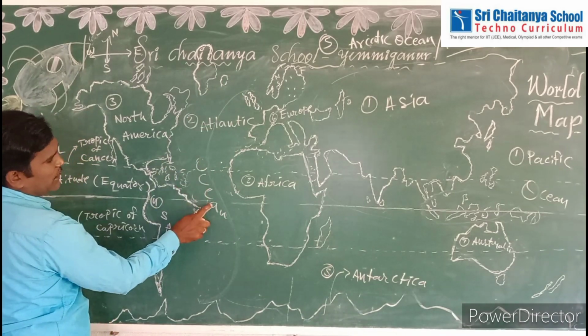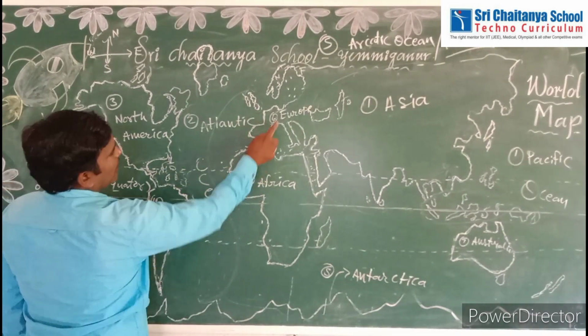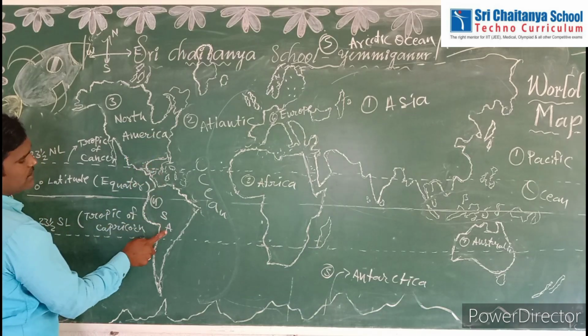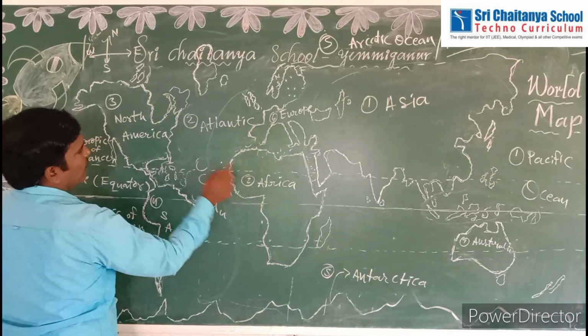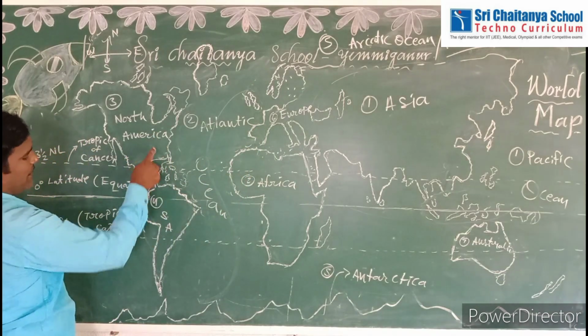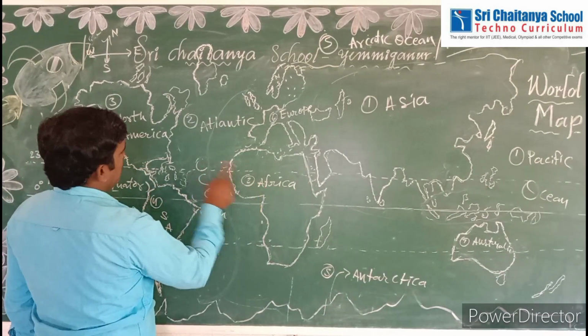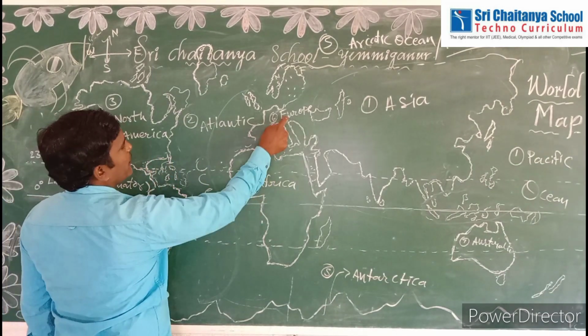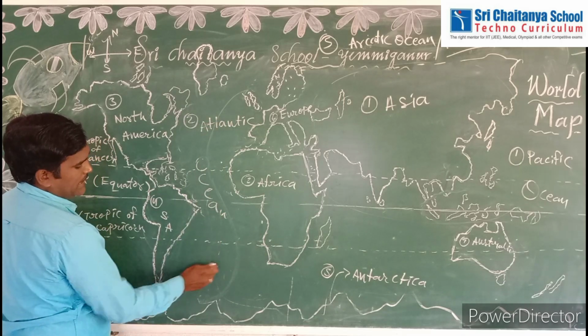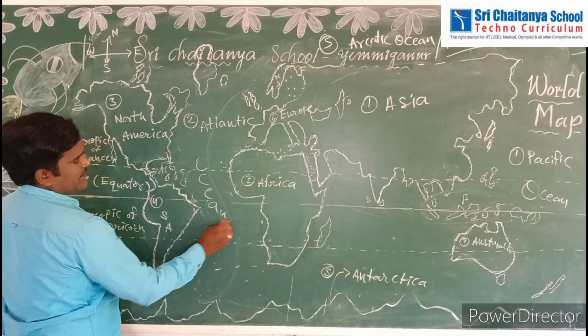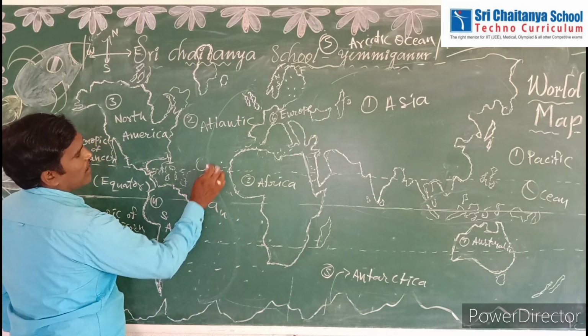This Atlantic Ocean is located between Africa, Europe, and North America and South America. This middle part is called the Atlantic Ocean. Second biggest ocean is the Atlantic Ocean.